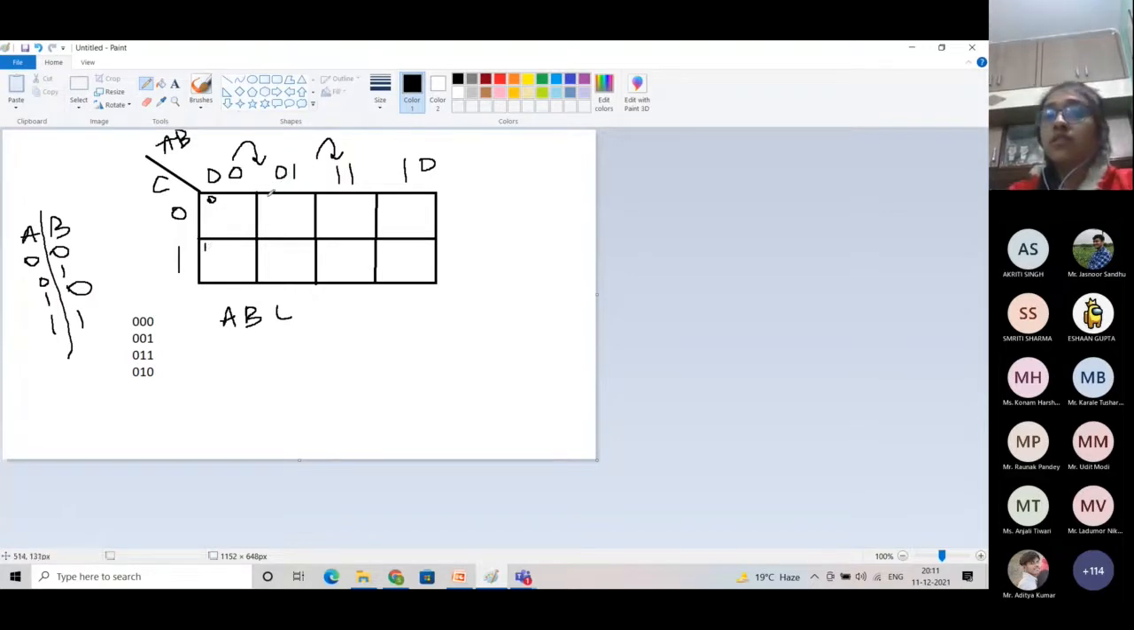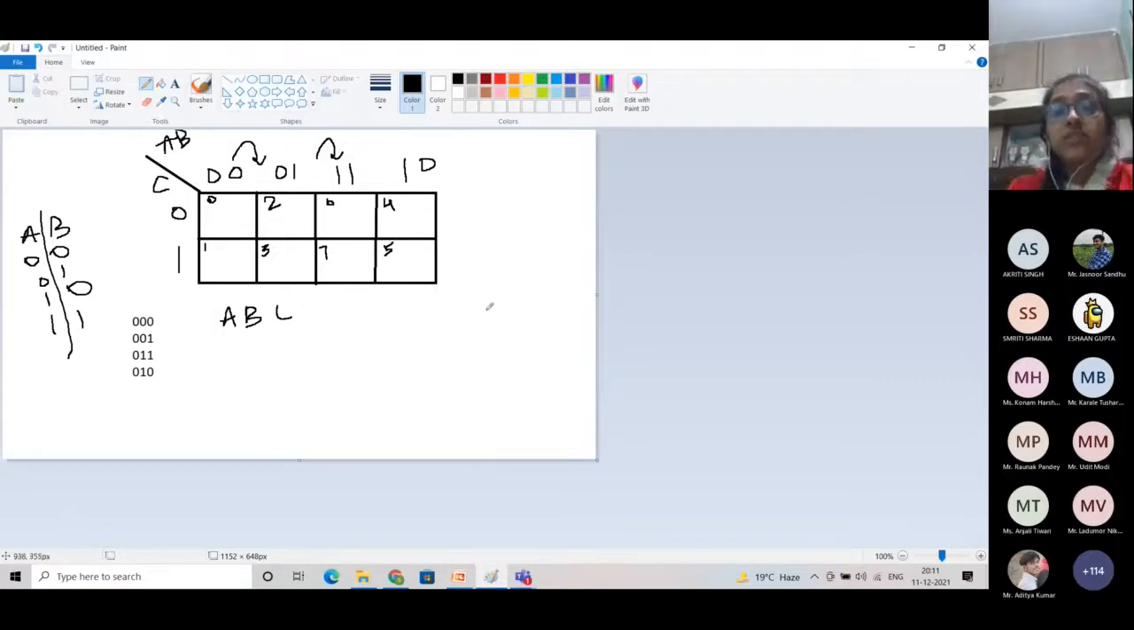For this case, ABC is 0, 1, 0. 0, 1, 0 means 2 in binary. Then for this case, it is 0, 1, 1. 0, 1, 1 is 3 in binary, so this will represent our third output of the truth table. Now 110 is 6, so this will represent our sixth output of the truth table. 111 is 7, which represents the seventh output. 100 is 4, which represents the fourth output. And 101 is 5, so this will represent the fifth output.